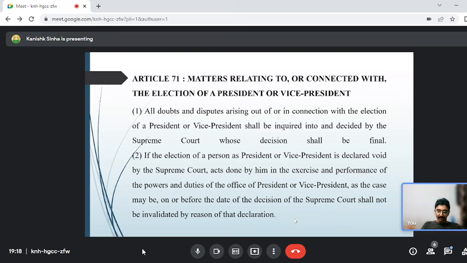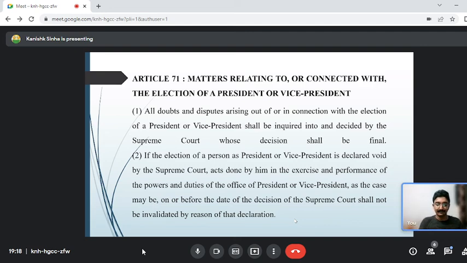What is the law? According to the Constitution of India, if there is a dispute arising out of the election of the president, or any doubt about the election, whether a procedure has lapsed or anything else, it will be inquired into and decided only and only by the Supreme Court of India, whose decision will be final.